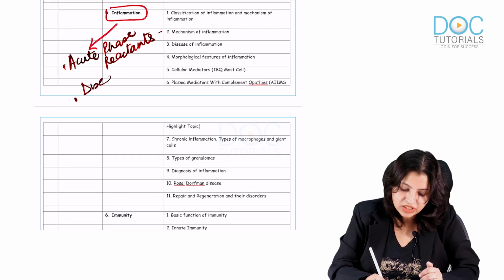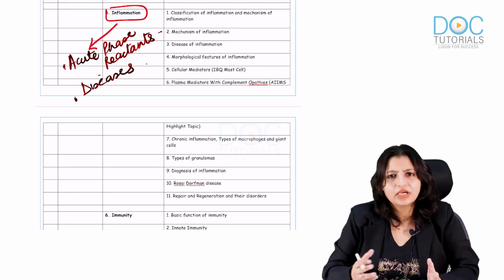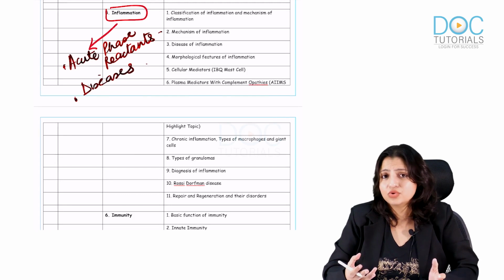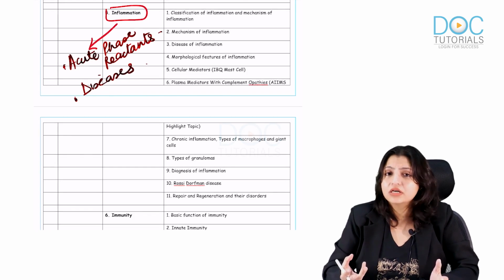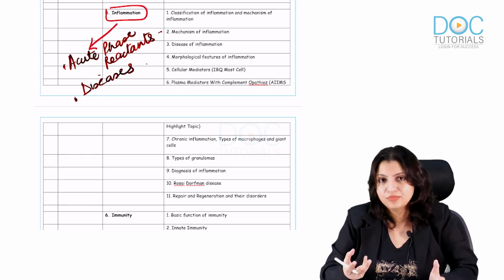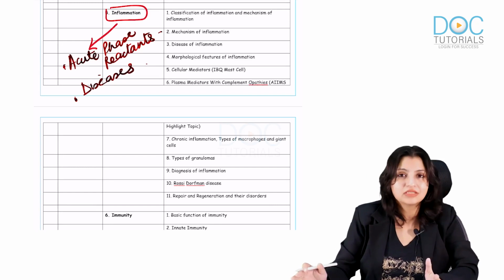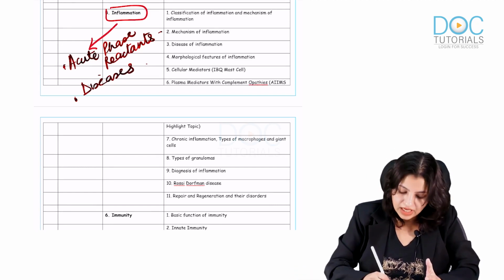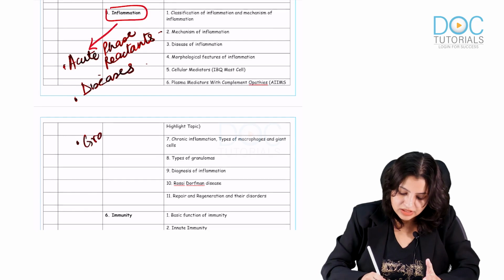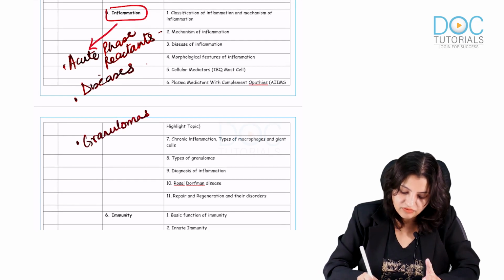So diseases associated with inflammation. All the chronic granulomatous disease, Chediak-Higashi syndrome. All the leukocyte adhesion defect type 1, type 2 should be very clear to you. All the diseases and inflammation should be very clear. And the third, all the granulomas. Causes of the granulomas should be very clear with you.